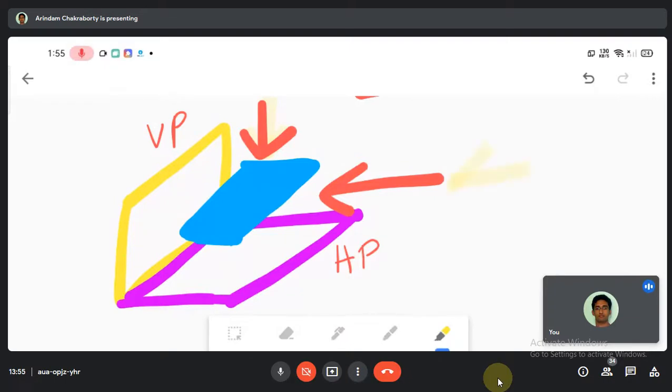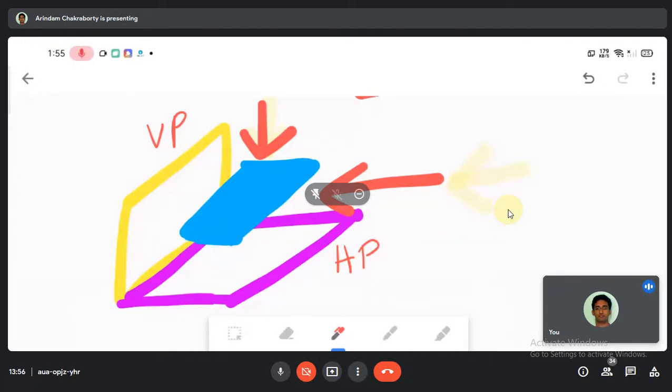From HP, we can see the image, and in VP, a single straight line. One by one. What would be for the first one? What projection will I see in HP?